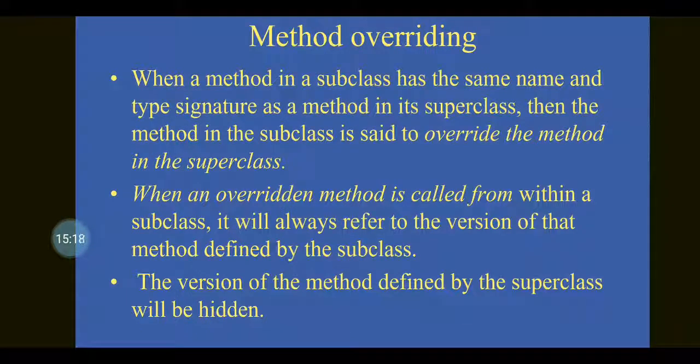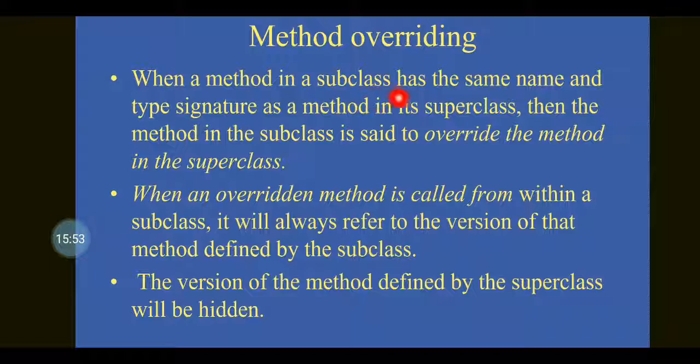So now we have to know the concept called method overriding. When a method in a subclass has the same name and type signature, that is the same name and signature as a method in the superclass, then the method in the subclass is said to override the method in the superclass. If the method has the same name and a different signature, then that will be called overloading.